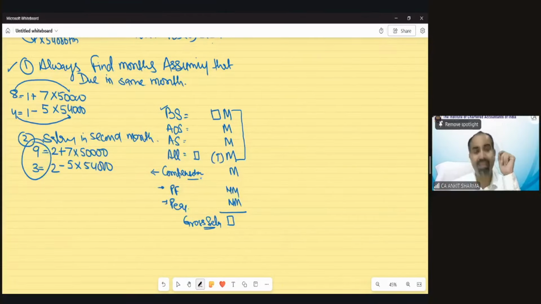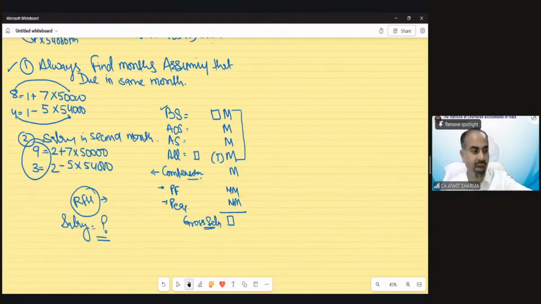Because there is a reason. When you need to solve rent-free house, and that would always be in the question, if there is a salary question, I believe in 90% of cases the rent-free house calculation would be there. So for the purpose of rent-free house, can you tell me what is the meaning of salary?